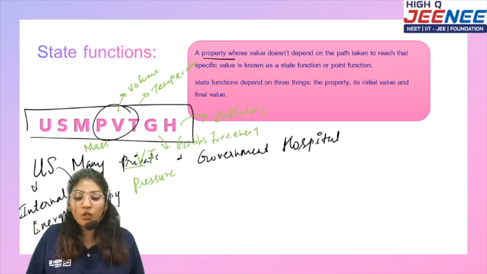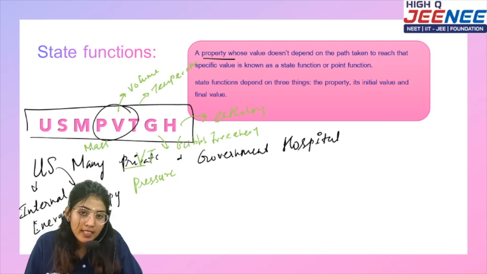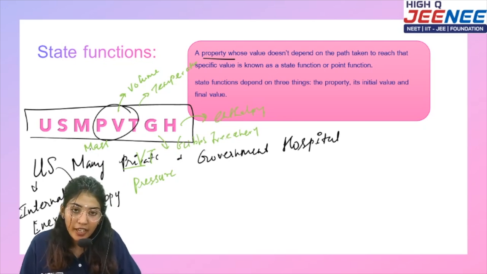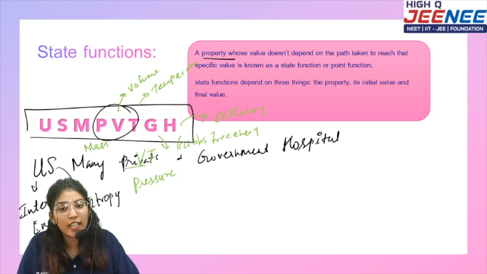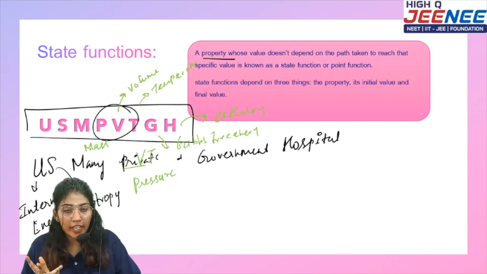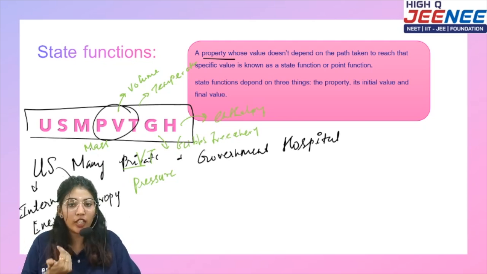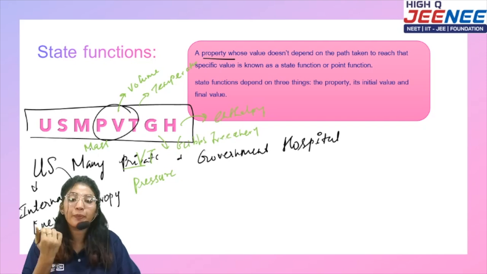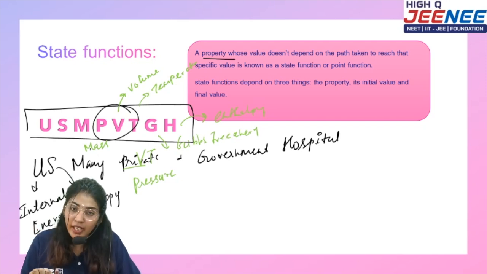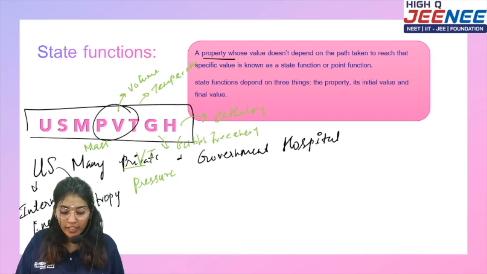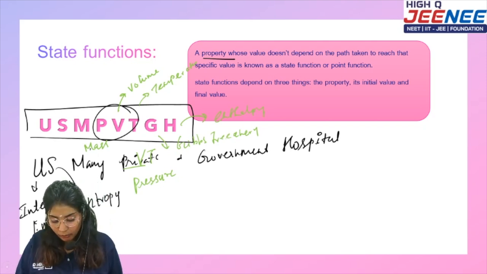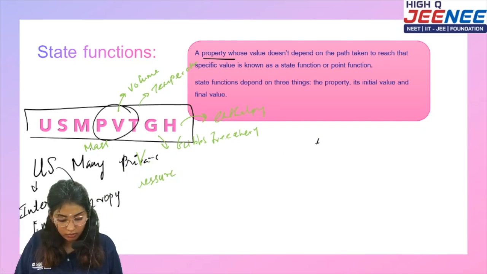Can you tell me what each stands for? U stands for internal energy, S for entropy, P for pressure, V for volume, T for temperature, G for Gibbs free energy, and H for enthalpy. Okay, got it right? Yes.